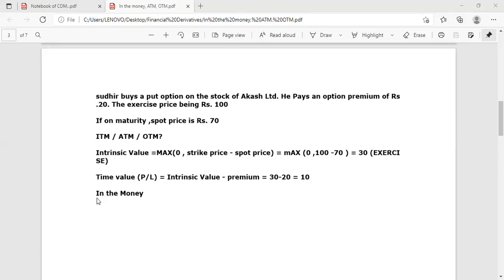So I think you have understood. First case was ATM. Second case was out of the money, and third case is in the money.